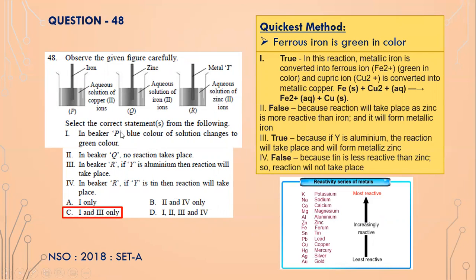So which are the correct statements? 1, beaker P, blue color changes to green, which is true. And in 3, beaker R, if aluminum is Y, then reaction will take place. So 3 is also true, because aluminum is more reactive than zinc.